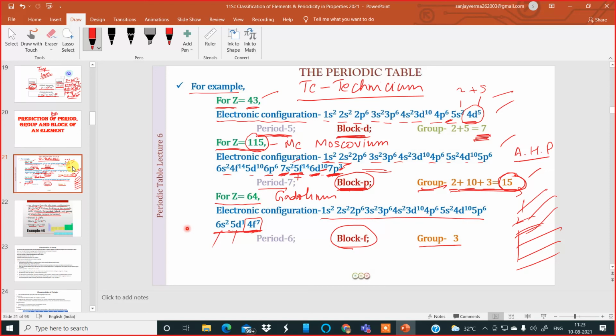Now see, for the group, what I'm telling you is you include all of them, the valence shell, that is 7p, 7s, and one below that, because the d orbital is closer to the 7p. Include the highest principal quantum number, that is 7 over here, and just below 7 there is 6d. That is the n minus 1 d orbital. So that's why you have to add the electrons belonging to 7s, d10 and p3, making it total 15. I think now it is clear.